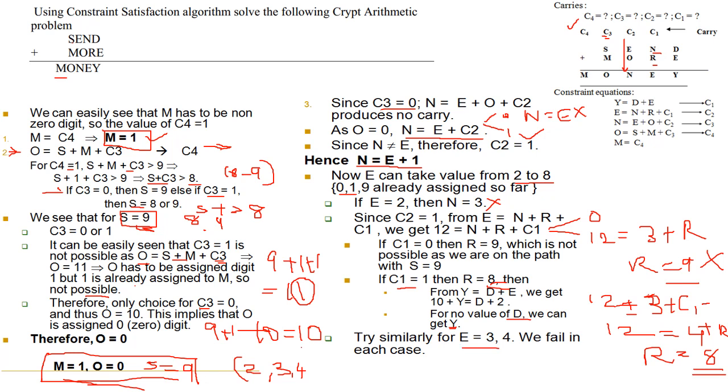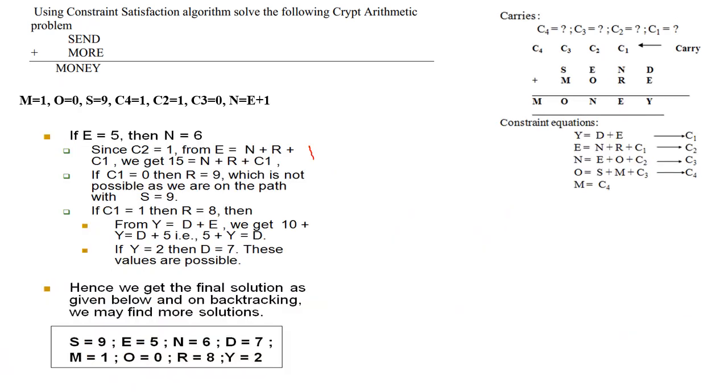These two conditions fail. So now we are trying with E equal to 5, then N equal to 6, because N is equal to E plus 1. Now we have checked till here. We know that C2 is equal to 1. That means we are getting a carry from this addition, that is N plus R plus C1 is equal to E plus C2.